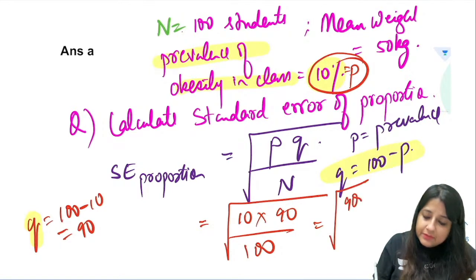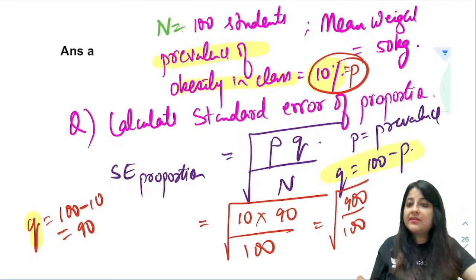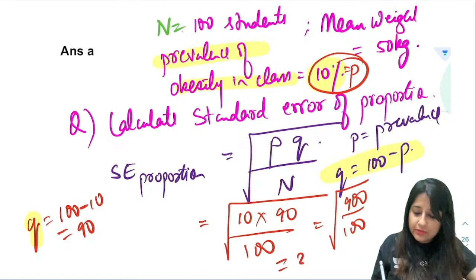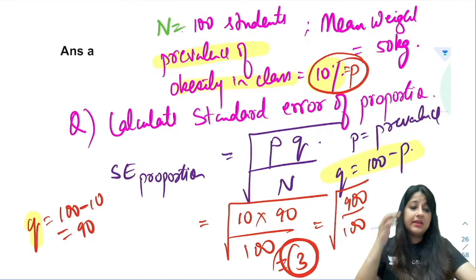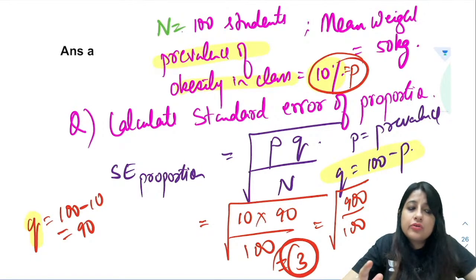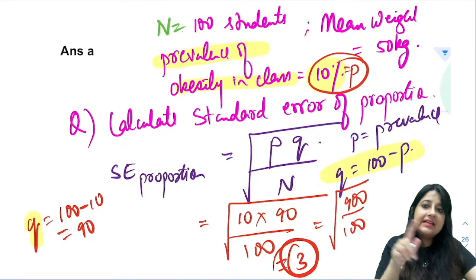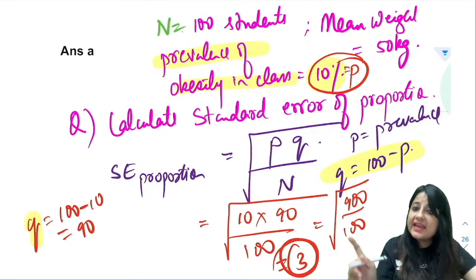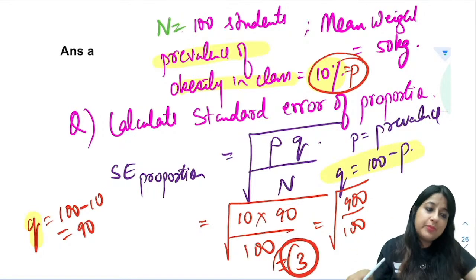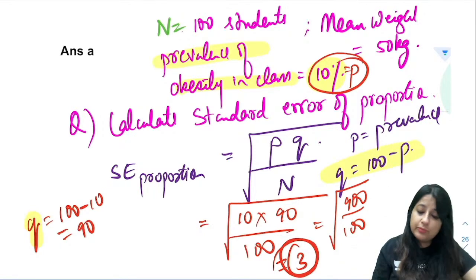So this will become square root of 900 by 100. So square root of 9, which is equal to 3. Got it, everyone? So two important formulas that you must know. One is standard error of mean, which is standard deviation upon square root of n, and one is standard error of proportion, which is square root of pq by n.